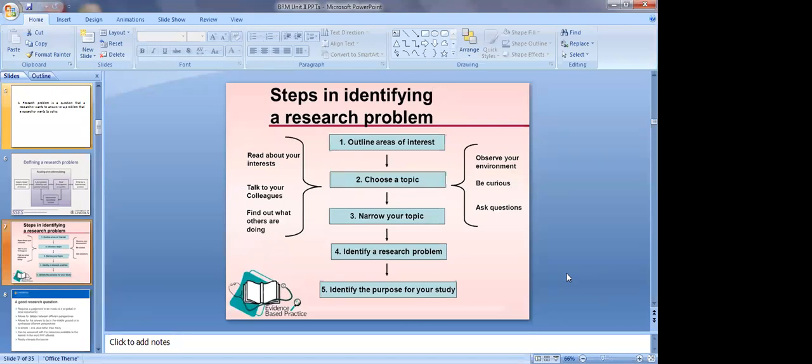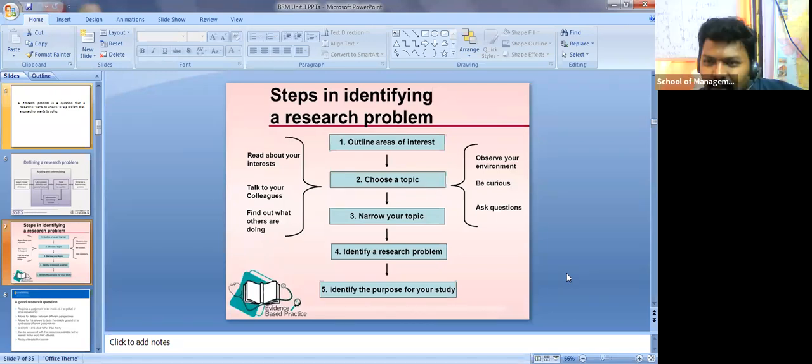See, no need to read; even if you read books or articles, you will understand. I just gave you so many examples of how to identify a problem, how to identify a research problem. If you start identifying research problems like this, then definitely your project will be highlighted.